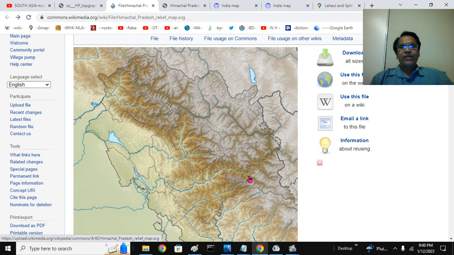This is the Baspa river or Sangla river. It joins the Sutlej at a place called Niohar, downstream of Kalpa or Rikong Pio. It is continuous, you get Niohar, Rampur, and you get Simla and Kufri, Bilaspur, Rupnagar here, and Ludhiana and Phillaur here, and so on.